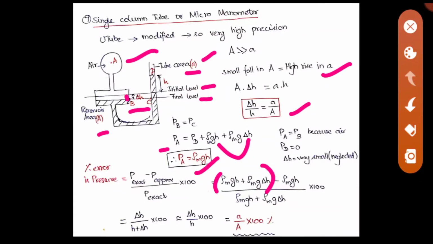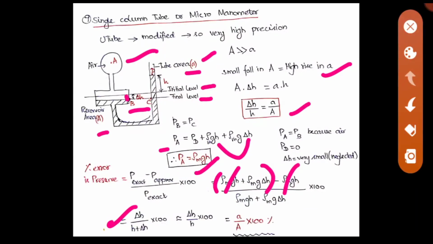So these two terms cancel, and when you take rho_m g outside, they also cancel, and you'll be getting del h by h plus del h into 100. As del h is very negligible, you can eliminate it in the denominator. So it is del h by h into 100, which can also be written as small a by capital A into 100 percent. This will be your percentage error for this micro manometer.